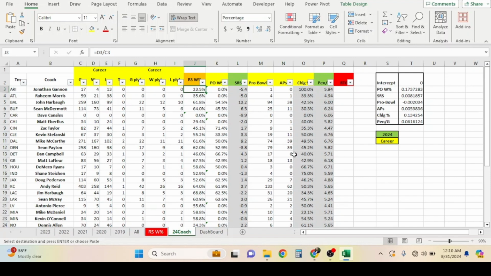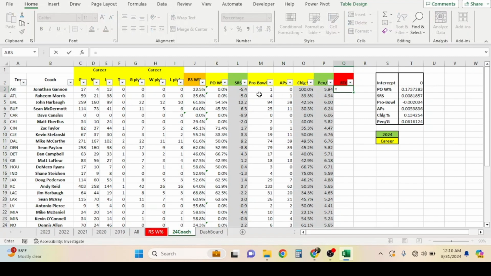Now, what we want to do is we basically want to build that formula. So we go to equal, do the intercept first, add. Now we're going to want to put money signs because we want the formula to stick. And what I mean by that is that if we don't put money signs next to them, what it will do is basically run down the column as you change coaches. I know it's hard to explain if you're new to Excel, but people who have been using Excel, you'll understand what I'm saying.